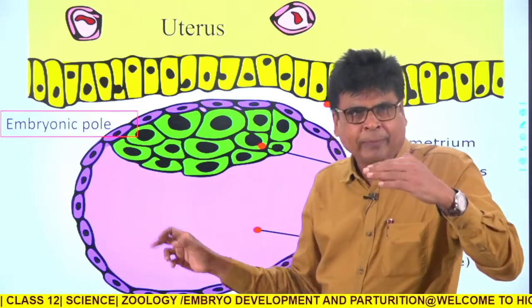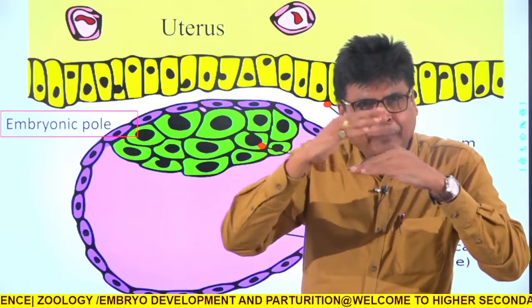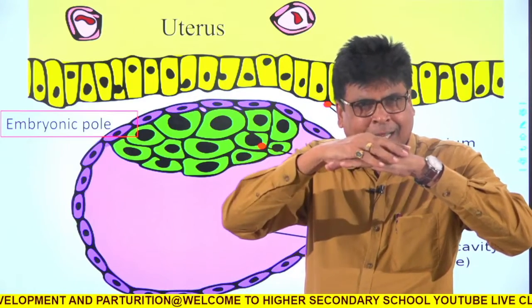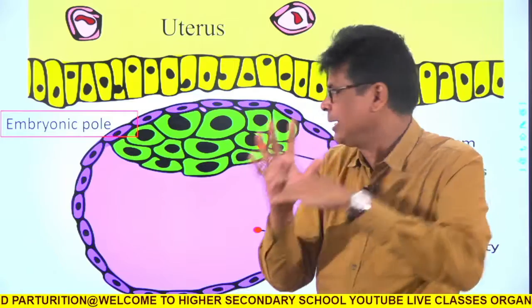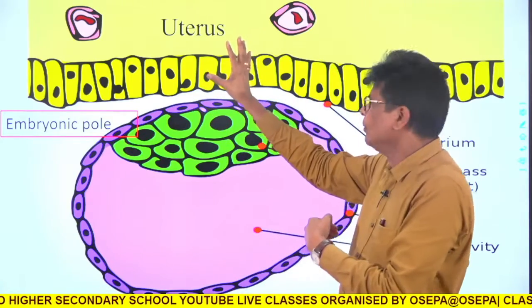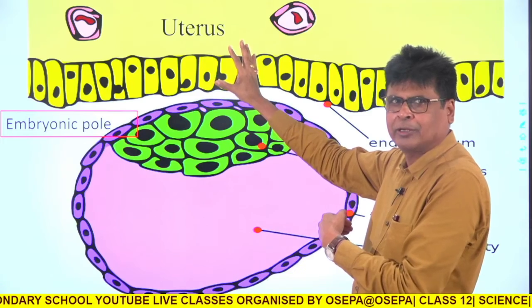In course of time, the trophoblast will be differentiated into two layers. This is the base layer. The extra layer will gradually grow and finally it will come in contact with the uterus, that is the endometrium of the uterus.